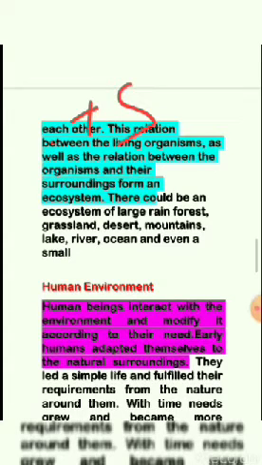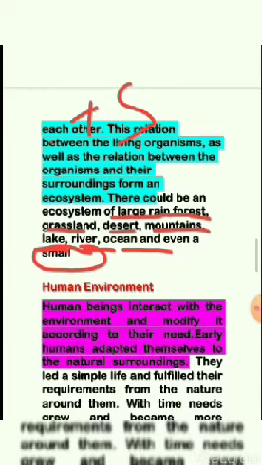For example, we can study the ecosystem of a large rainforest, grassland, desert, mountain, lake, river, ocean, or even a small area, because living things are dependent on each other, plus their surroundings also. So they are interlinked with each other. This is known as the ecosystem.